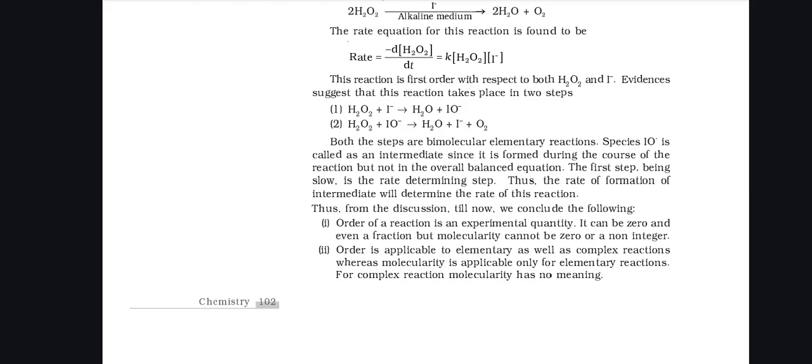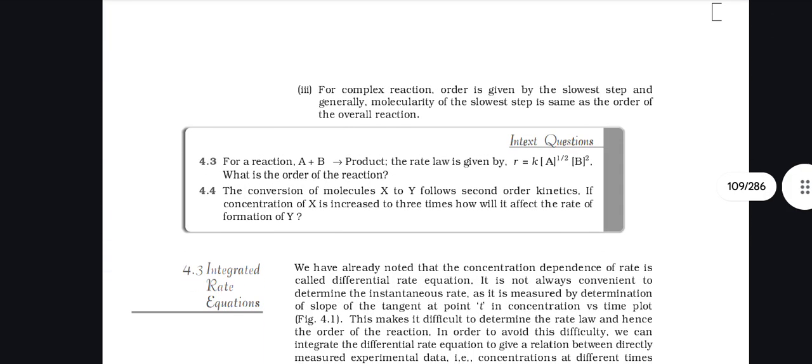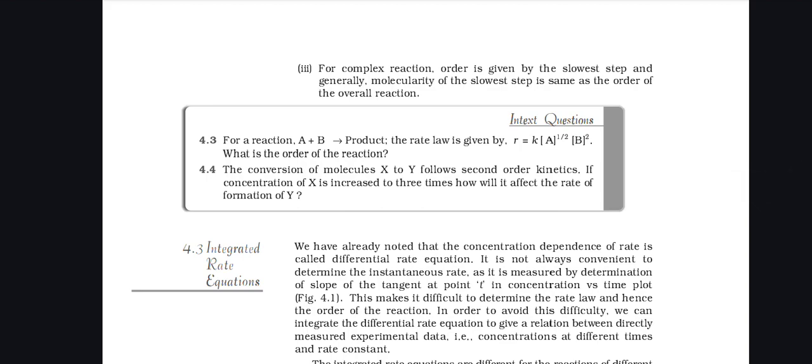Thus from the discussion till now we conclude the following: order of a reaction is an experimental quantity. It can be zero and even a fraction, but molecularity cannot be zero or a non-integer. Order is applicable to elementary as well as complex reactions, whereas molecularity is applicable only for elementary reactions. For complex reactions, molecularity has no meaning. For complex reactions, order is given by the slowest step, and generally the molecularity of the slowest step is the same as the order of the overall reaction.